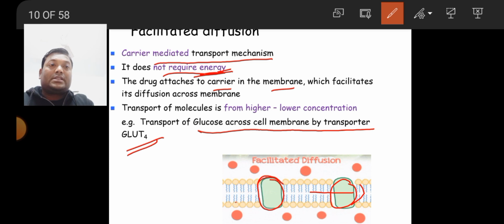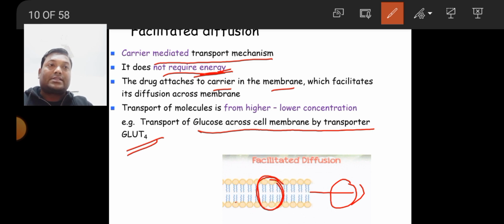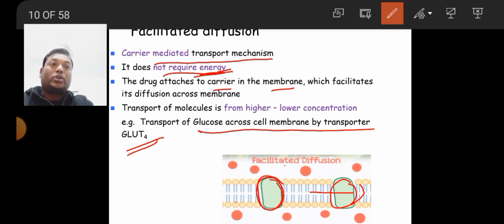So for example, this is the GLUT4. GLUT4 is a carrier protein. It will attach the glucose from the extracellular space, and it will help to pass it inside the cell membrane through the carrier mediated protein. So this is called facilitated diffusion. Another particle facilitates passing the drug from higher concentration to lower concentration.